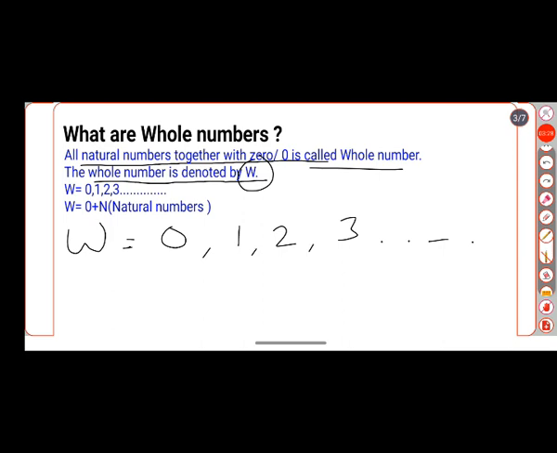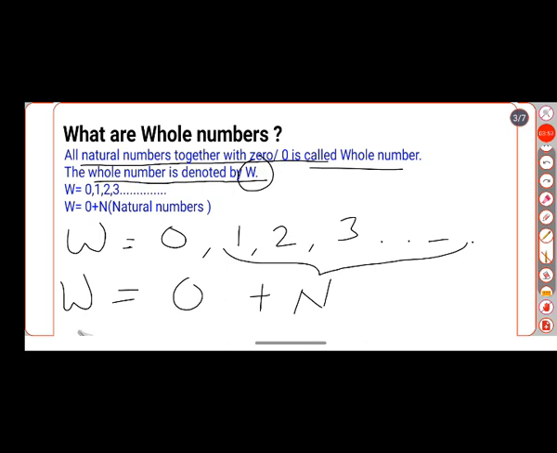And you can look here, these are nothing but natural numbers only. Natural number starts with 1. Natural numbers with 0 is nothing but a whole number. Understood? If we add 0 to natural numbers, then we get the whole numbers.